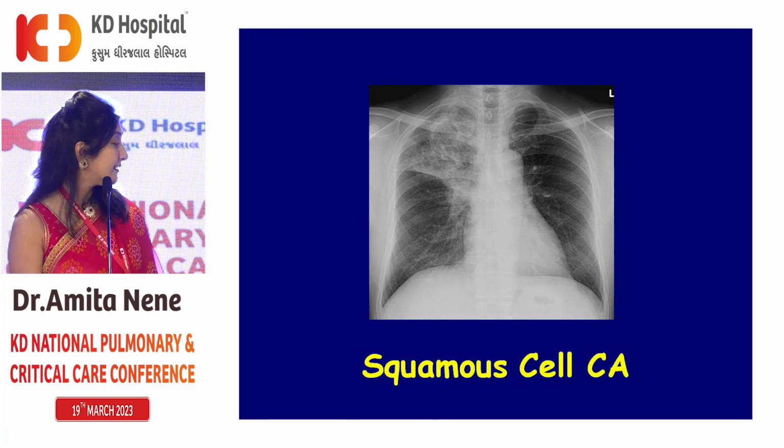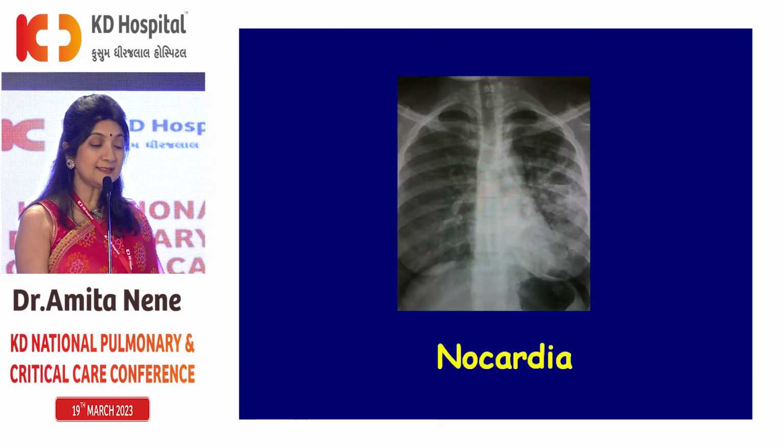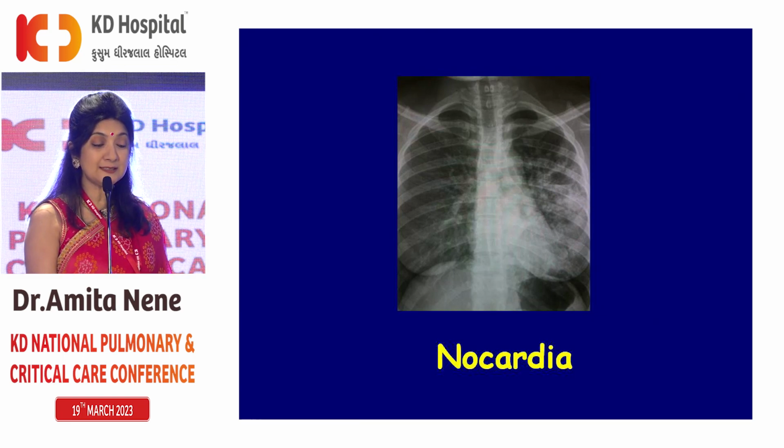Now let's look at this X-ray. So we are seeing these fibrotic opacities, some cavitatory, there's loss of volume. We would be so sure this is TB, but this was actually sarcoidosis. Let's look at this X-ray. Over here, this patient was a diabetic. Over here, left mid-zone, lower zone, there's a patchy consolidation, there's cavitatory lesions. So we would be sure that this is TB, but this was actually nocardia.